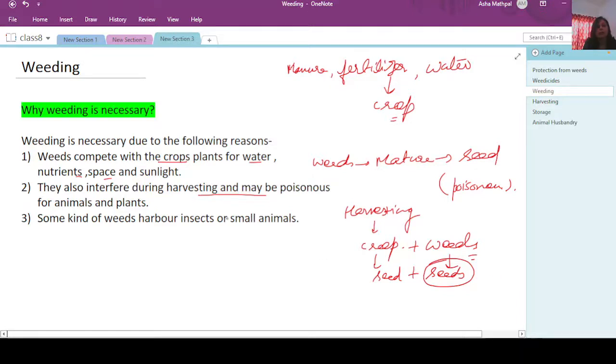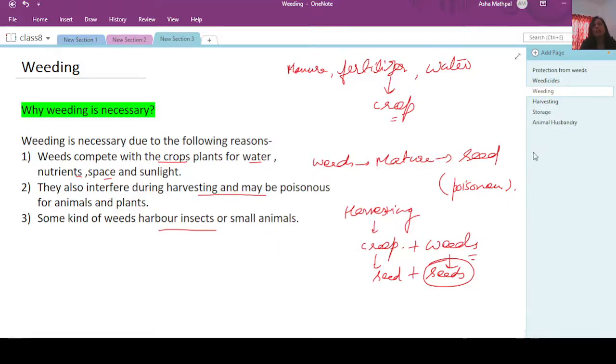And then next point, some of the weeds are specific to the insects, like they invite insects and pests in the field, so they should be removed from time to time from the field, so that they will not invite these pests or the insects. Because if these insects or the pests keep on entering the field, it will harm the main crop plant. So they should be removed from time to time from the field. Now we have understood the protection from the weeds.